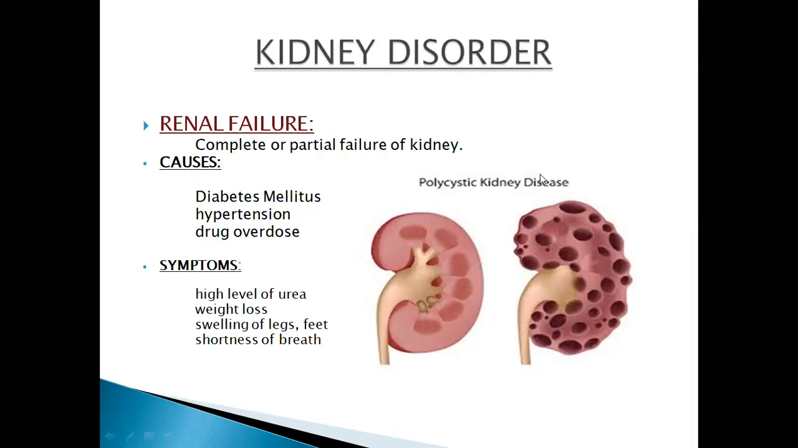Here you can see polycystic kidney disease. You can see what is happening. Polycystic kidney disease is a disorder where the whole kidney is affected. Here you can see these spots, these patches present on the kidney. It is showing renal failure, where the kidney becomes completely unable to perform its function. Next, the symptoms: high level of urea, weight loss, swelling of legs and feet, shortness of breath. These can be the symptoms of renal failure.